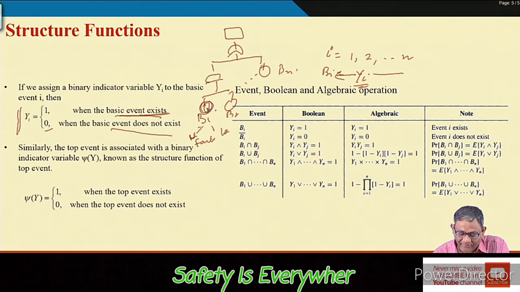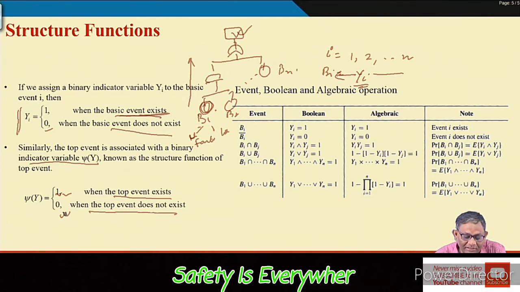So now yi is basically 1 or 0 depending on whether the basic event exists or not, and in the fault tree format all those basic events lead to the top event. So we will create another function for the top event, which is the indicator variable psi(y). Psi(y) talks about the top event point of view. If the top event exists, it is 1; if the top event does not exist, it is 0.